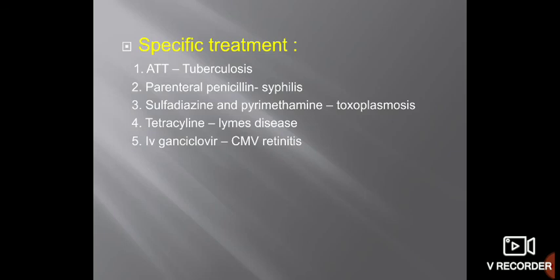Specific treatment for specific disease. If you identify the cause of uveitis, you can specifically treat that disease. Anti-tubercular treatment for tuberculosis, parenteral penicillin for syphilis, sulfadiazine and pyrimethamine for toxoplasmosis, tetracycline for Lyme disease, IV ganciclovir for CMV retinitis. So specific treatment can be given if you identify the cause or the etiology, but most of the time, in 50% of the cases, the cause is unknown, so we treat non-specifically.